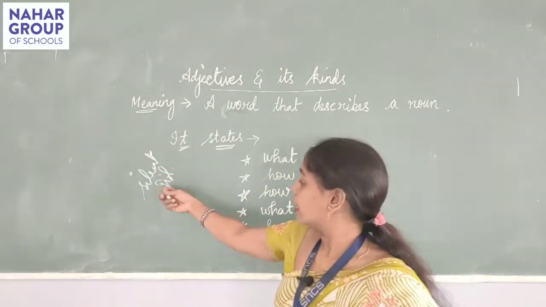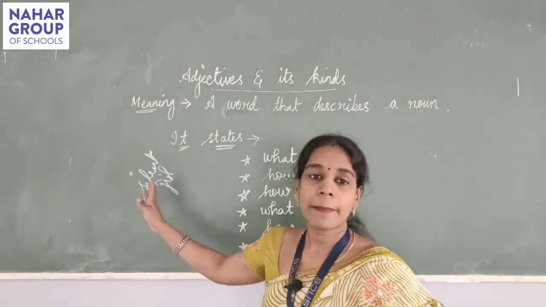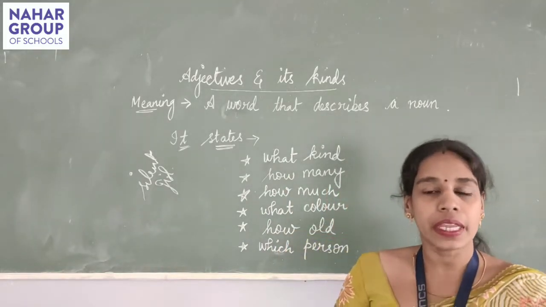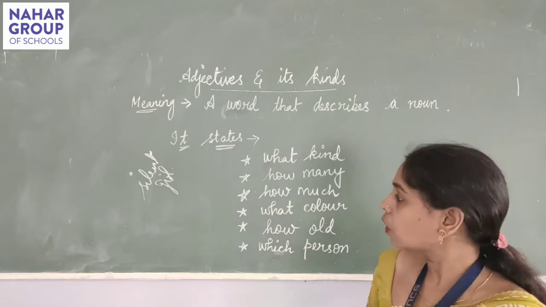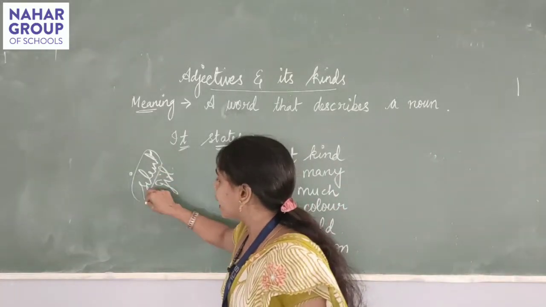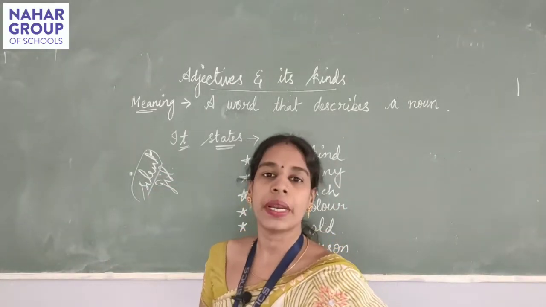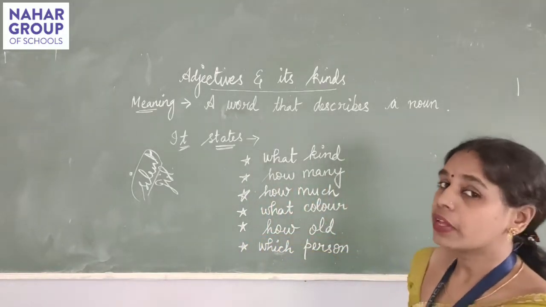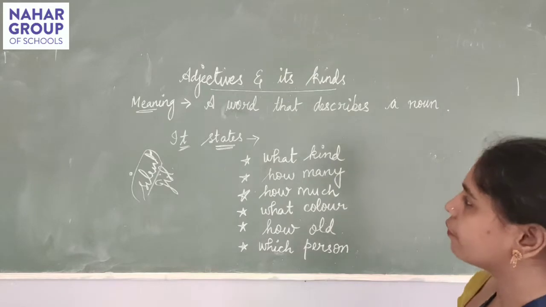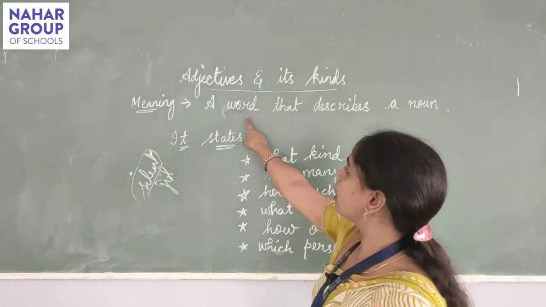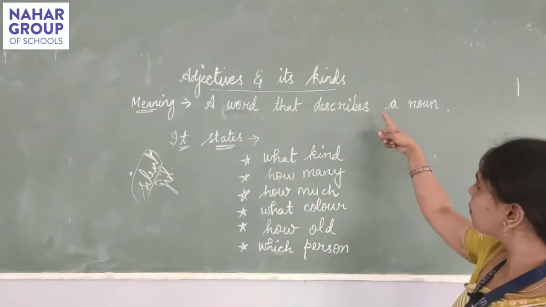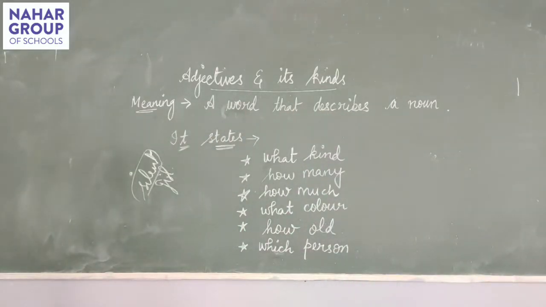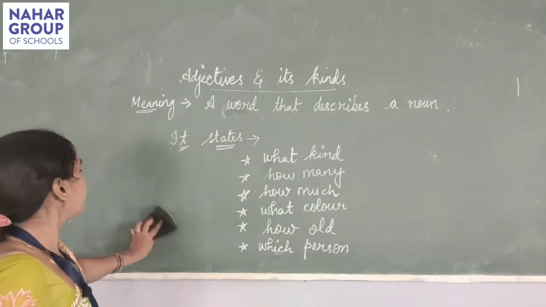I am giving a quality of Bhavi. I am saying that Bhavi is a silent girl. I am expressing Bhavi even more better. So the words used for explaining the noun even more better, that add some effect to the noun, are called as adjective. So this is the reason why we call adjective as a word that describes the noun. So what will be the adjective children? Adjective is the word that describes the noun.